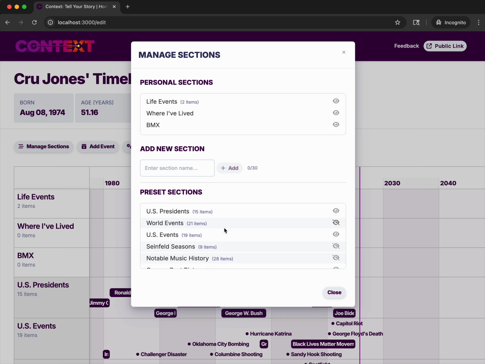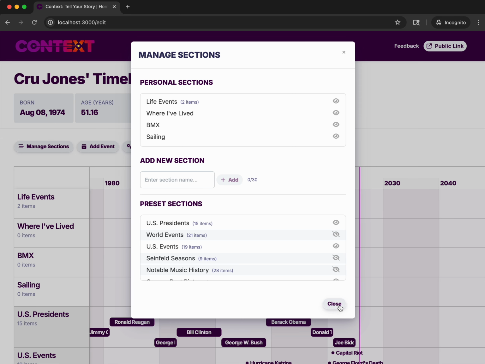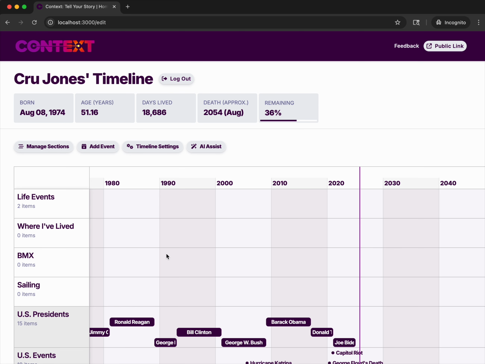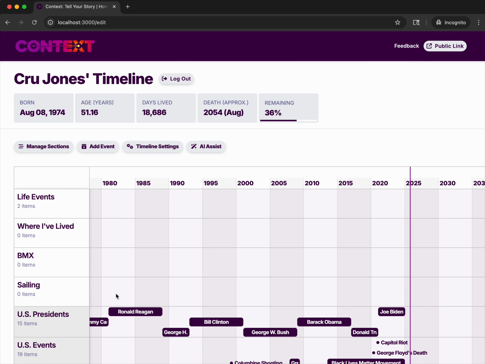Time can be relative or absolute right here. Up here it's relative: when he was born, when he dies. Here, these are all absolute, they're historical. So we just have a couple here that we'll leave in. And then we added BMX, we'll add one more. Crew got into sailing after his BMX career. So here we go. We have BMX and we have sailing.